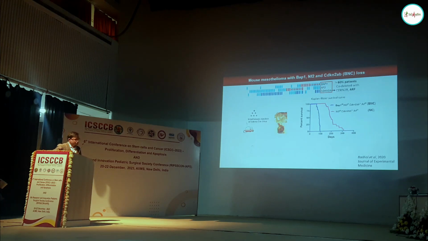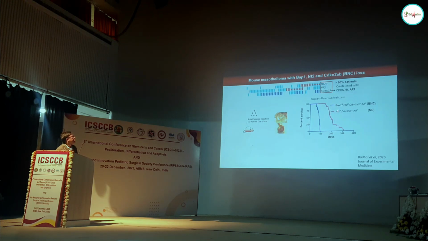We deleted these genes in different combinations. We tried deleting all three, or combinations with BAP1 or NF2, and many others. To give an example, when we delete NF2 and CDKN2, these mice develop tumors, although it takes some time, almost 6 months median incidence time.